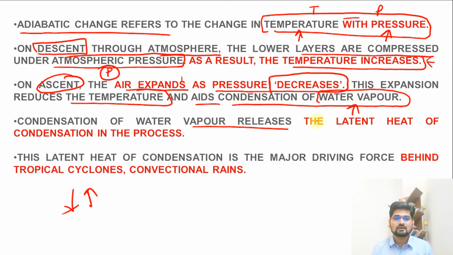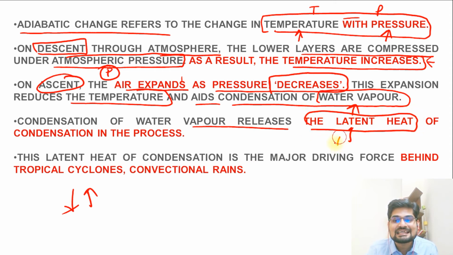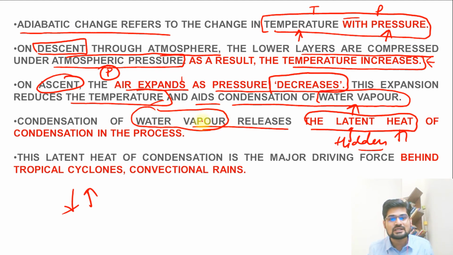Now remember, this is an important point here, and in later lectures when we study cyclones, we will study this again. These terms will come again, so remember this basic here right now. The latent heat, the word is latent. Latent basically means hidden. So what is hidden here? The heat is hidden. Where? In the water vapor. Remember, in the lectures earlier to this, in insolation, we learned that during evaporation, heat is absorbed by water when it goes into the other form. So heat is trapped, and that heat, which is part of the molecules, the intermolecular spaces, is called latent heat, the hidden heat.